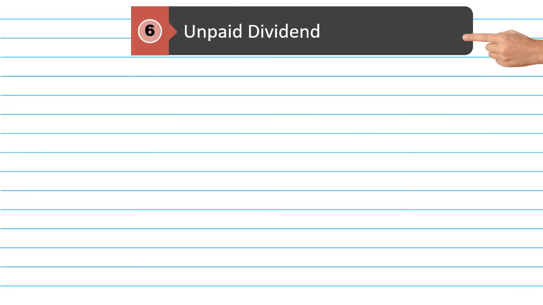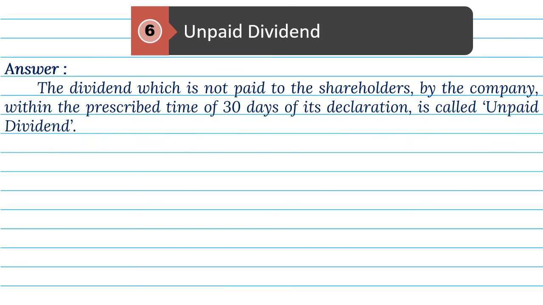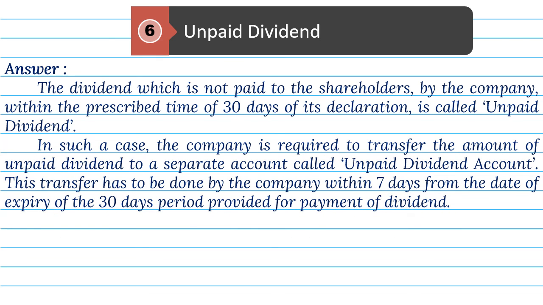6. Unpaid dividend. Answer. The dividend, which is not paid to the shareholders by the company within the prescribed time of 30 days of its declaration, is called unpaid dividend. In such a case, the company is required to transfer the amount of unpaid dividend to a separate account, called unpaid dividend account. This transfer has to be done by the company within 7 days from the date of expiry of the 30 days period provided for payment of dividend.